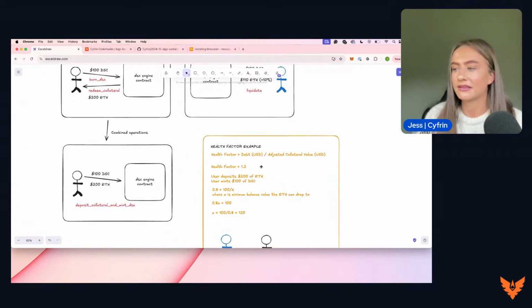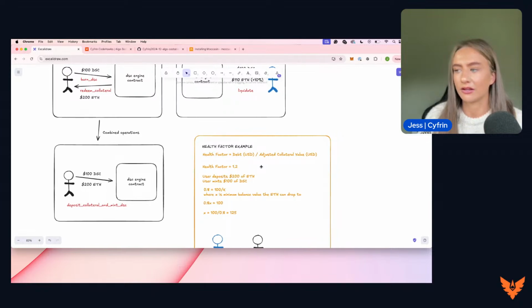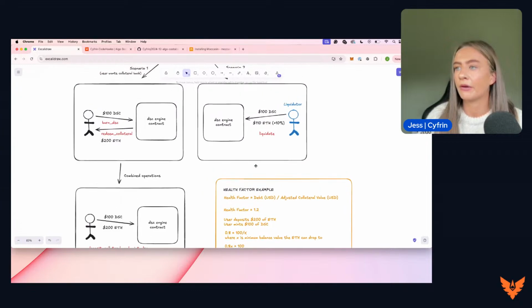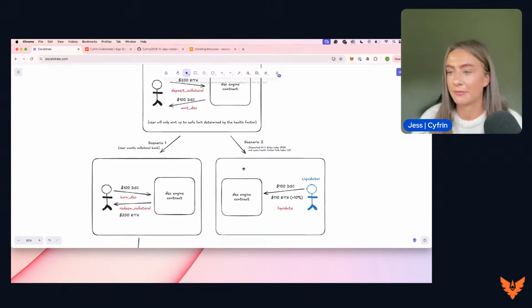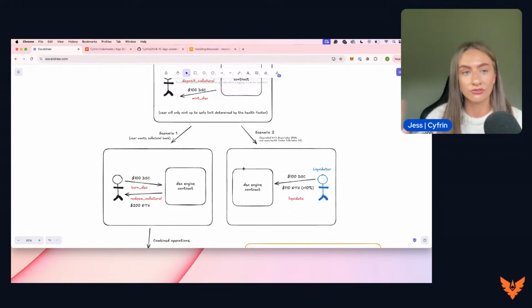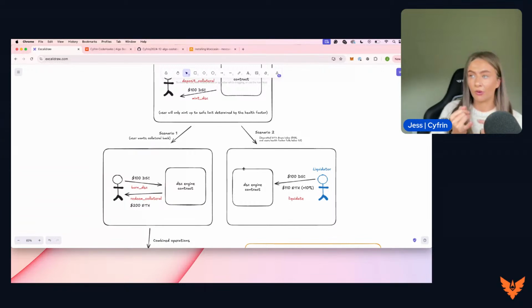So they have the ability to mint more than $80. So this would be in reverse. They will mint up to a specific amount of tokens that they are able to do. And then there are two scenarios that play out here. The first scenario is the user decides they want to burn their stablecoin tokens, their DSC, and receive their collateral back. The second scenario is their collateral is no longer worth what they thought it was, and we need a liquidator to come and save the day.